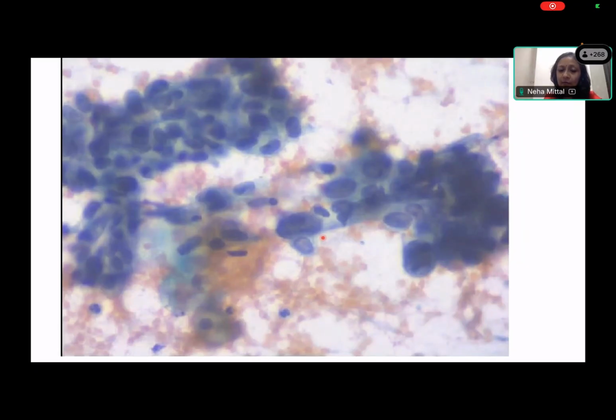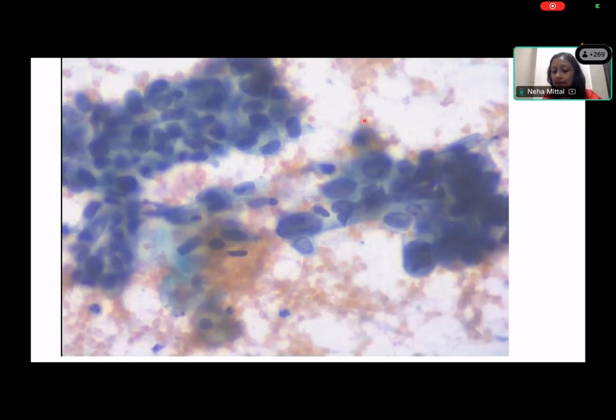Do you see that? Can you appreciate the nuclear membrane irregularities, the anisonucleosis? Yes. So they have anisonucleosis, they have nuclear membrane irregularities. Then they have nucleoli which have become prominent, at least in some of them. So there is nucleoli prominence, and then this is also a very important feature. The cell is coming out, one half of the cytoplasm seems to be gone, so it seems as if the nucleus is jutting out of its cytoplasm.